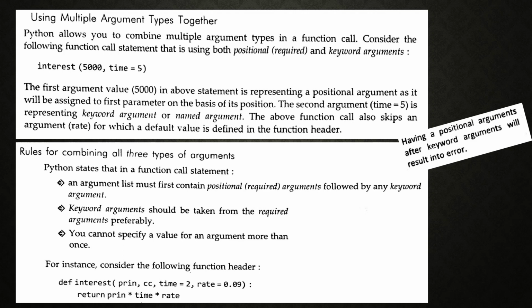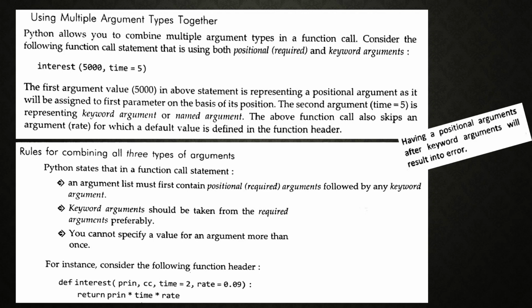And in the above function call, rate of interest is missing. That means you are going to skip the rate of interest, which we can consider as the default value in the function header. Okay, these are about using multiple argument types together.